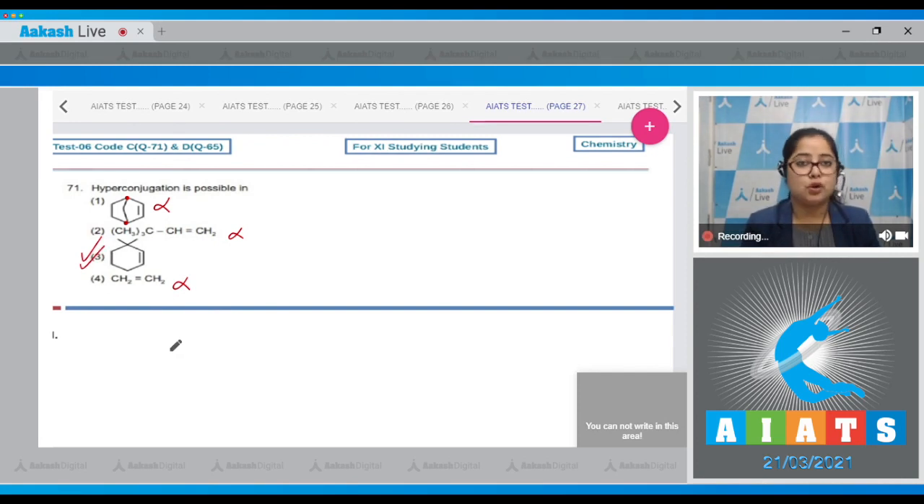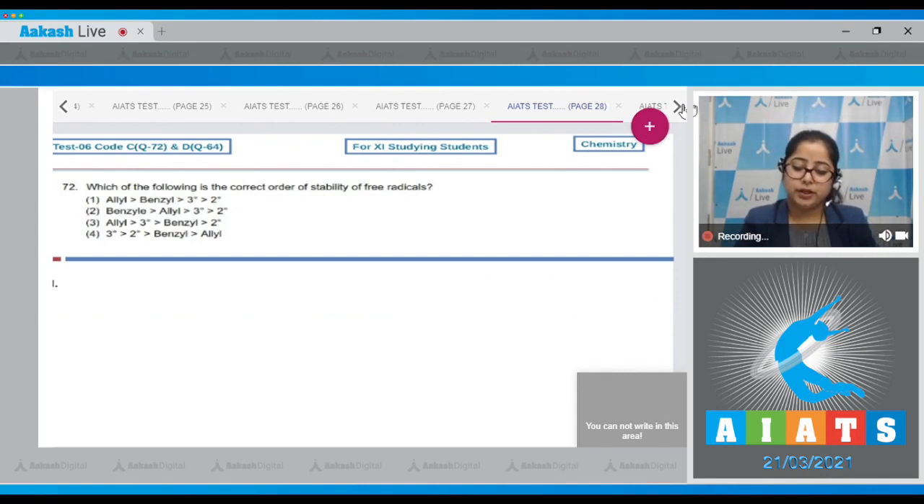That means the correct answer is option number 3. Only in case of the third compound hyperconjugation is possible. Moving to the next question, which is question number 72.